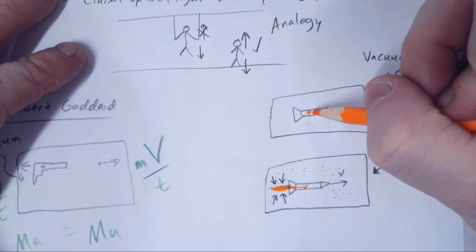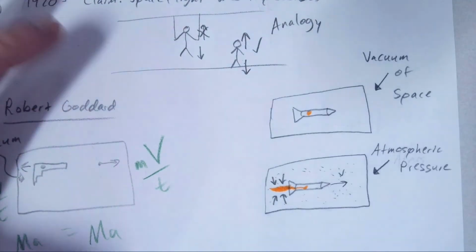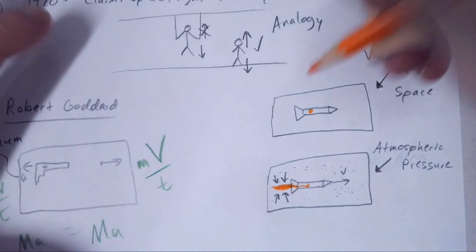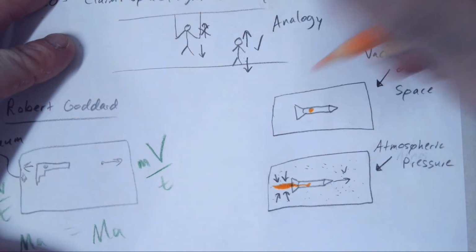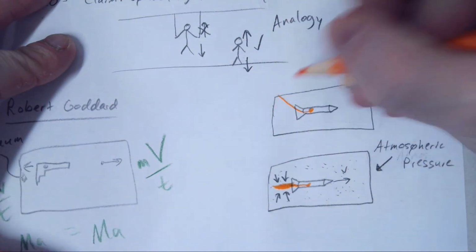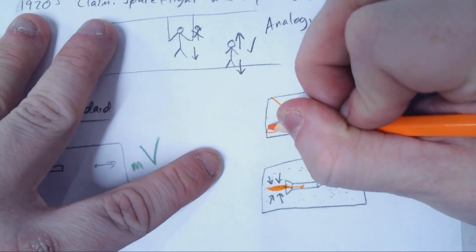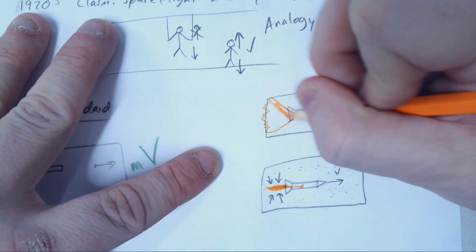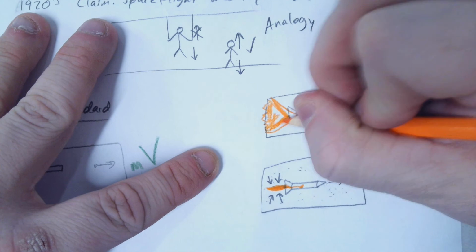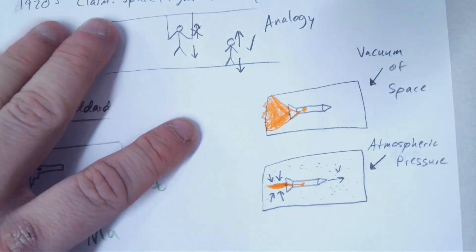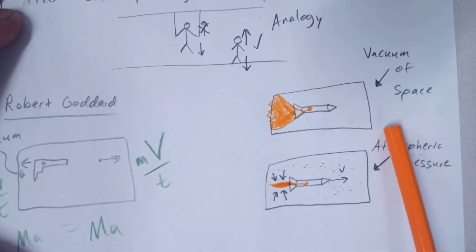Not only is it being thrust out with pumps or rockets, there's nothing to stop it. So it actually flames out in a huge sort of manner like this, and you see the thrust expand because there's no pressure, there's nothing keeping it in, and it also comes out much faster.